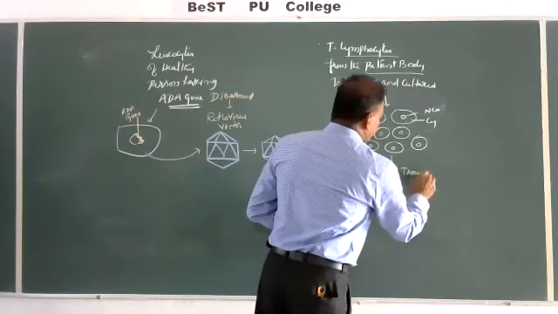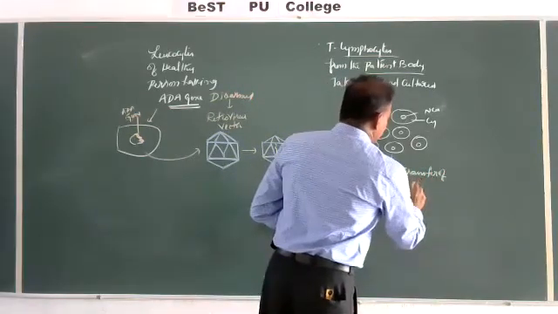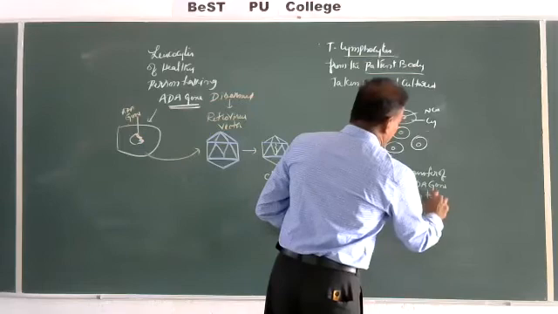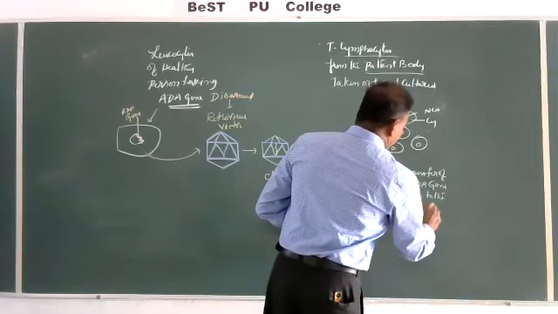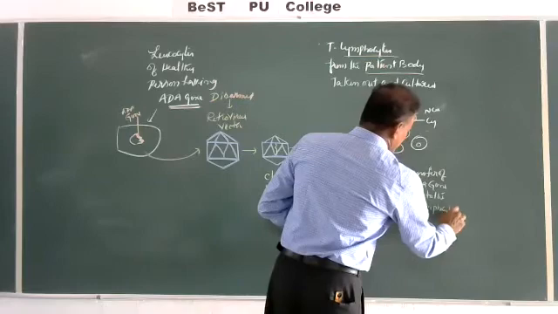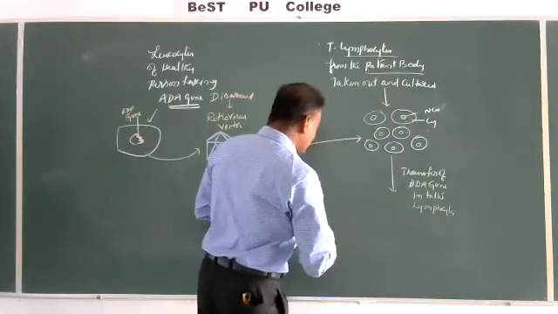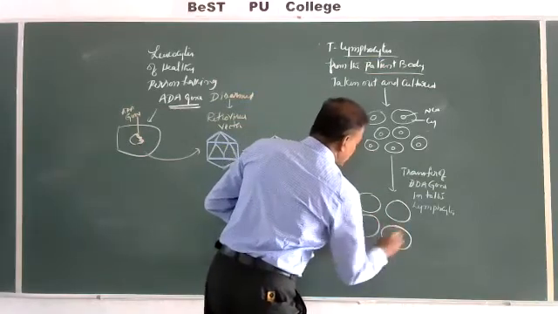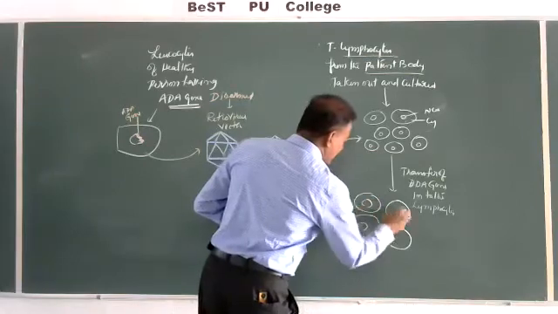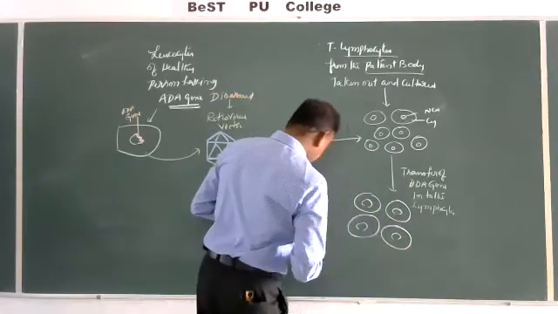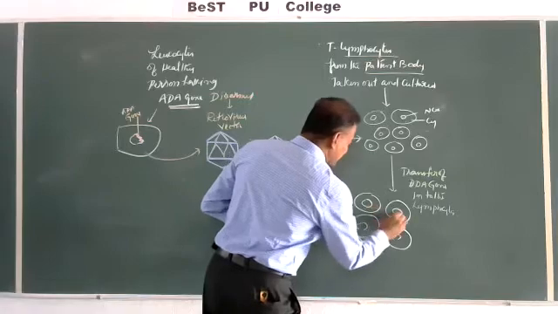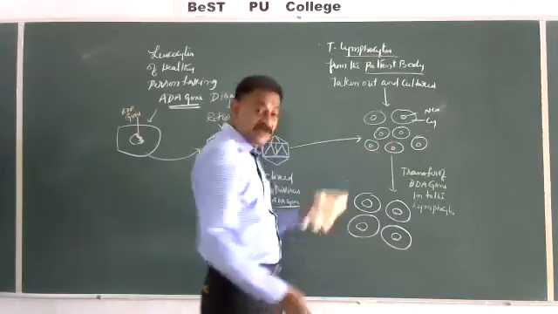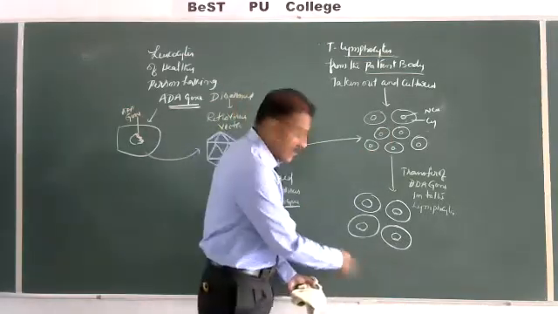Now, transfer of the ADA gene into the lymphocytes here. The ADA gene is present. The cells which have not received the gene will be washed out.